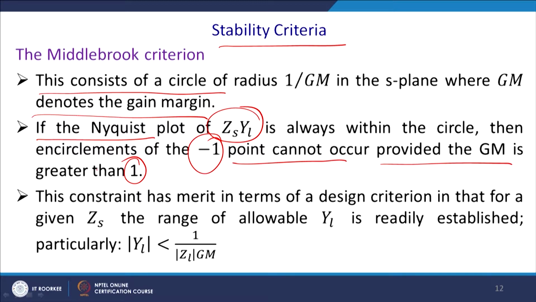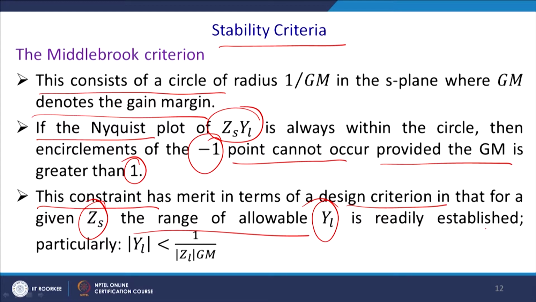The constraint has a merit in terms of the design criterion, in that for a given source impedance, the range of the allowable load impedance, or load admittance YL, is readily established.